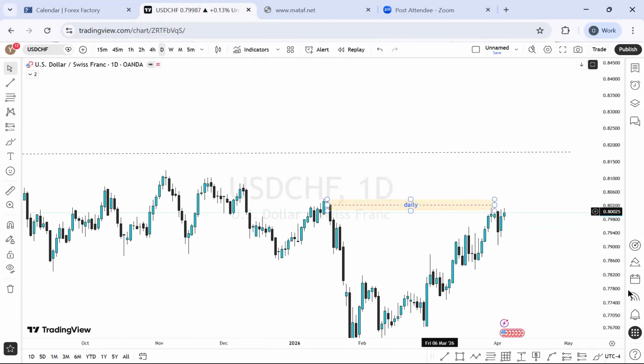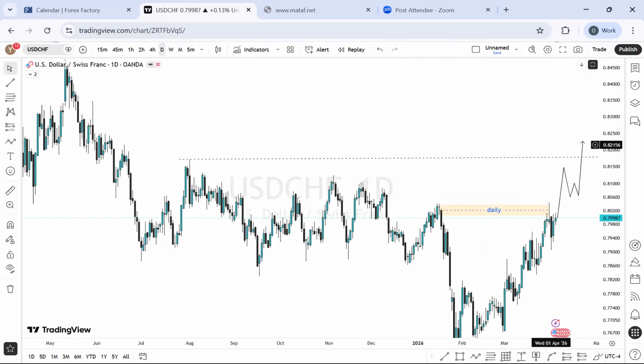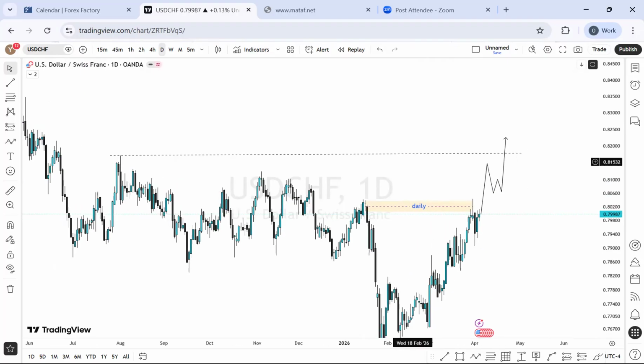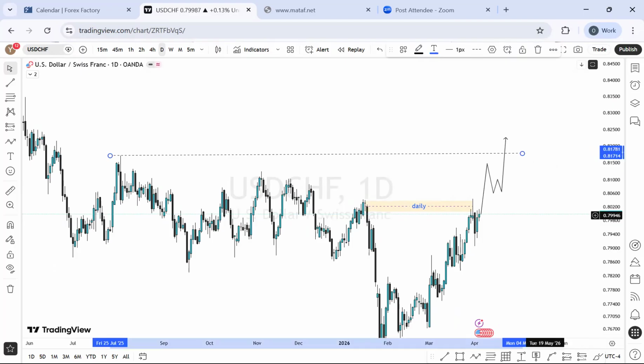So on the daily time frame perspective, let's be quick about this. Most likely we'll be breaking above this daily level. We'll be breaking above it, somewhere around there. We're taking this short again. We're taking this bull again, right? So we're buying really well until we get to this price level, 0.8178. And that is my outlook for this.